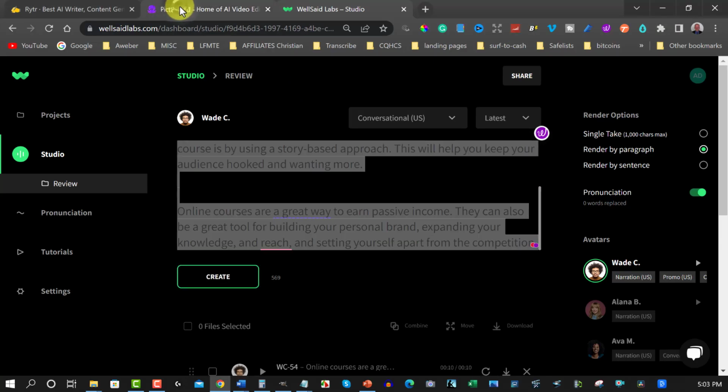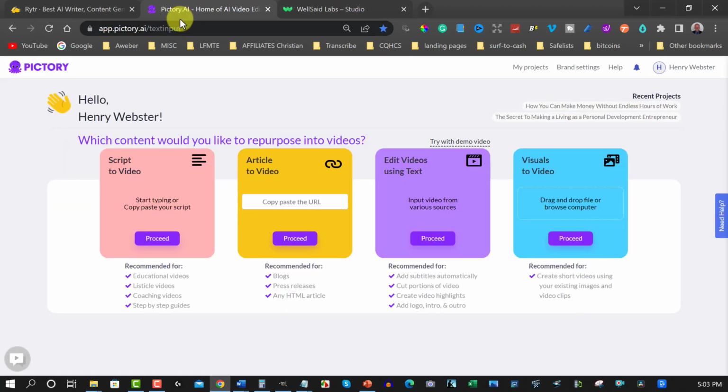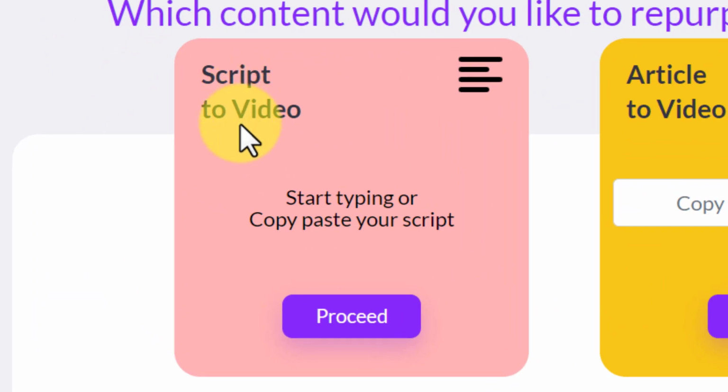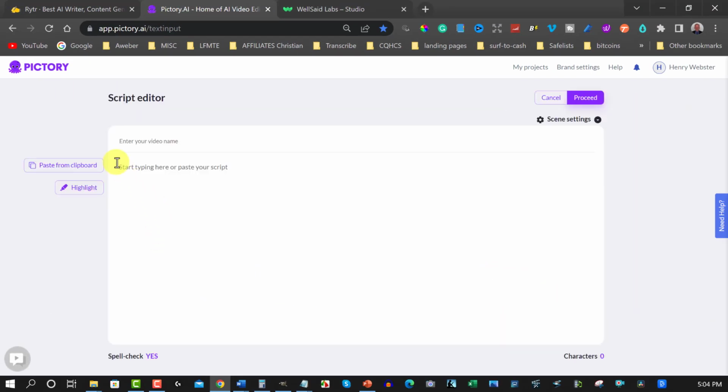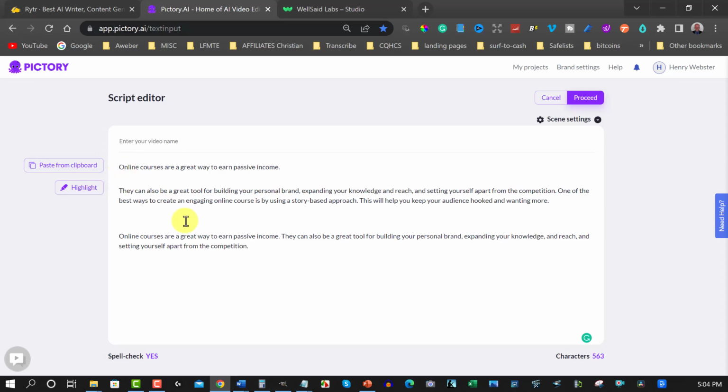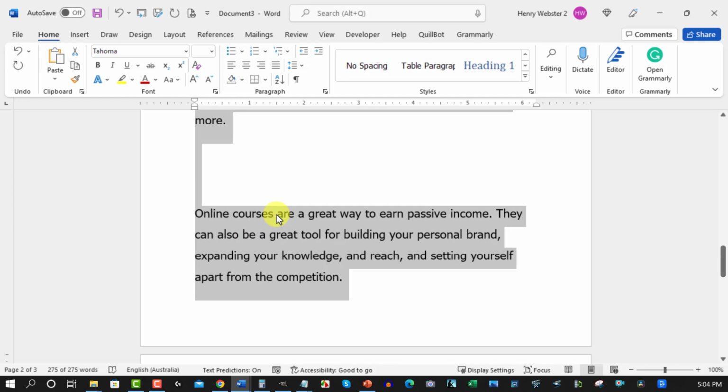Now we're going to now go to Pictory. Yes, you know I love Pictory. So we're just going to go over here to the left hand side where it says script to video. We're going to now proceed with that. And we are now going to enter this straight into here. Make sure I've got everything here from this. No, I don't. So I'm going to go back over here, grab all of this. We're going to go Control A to select it all.